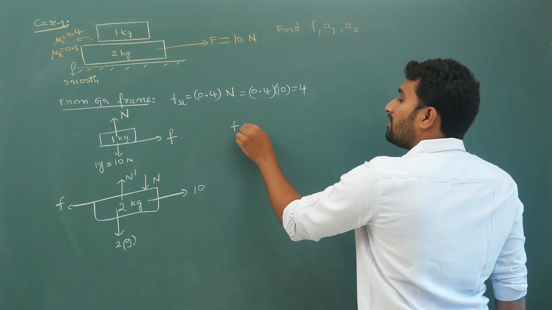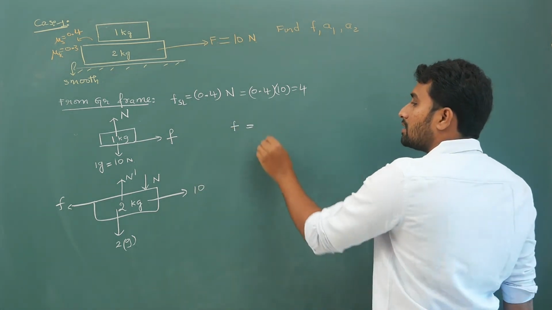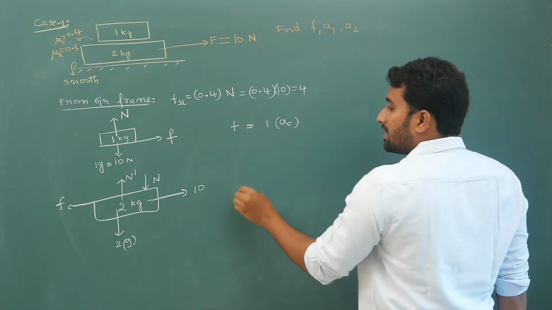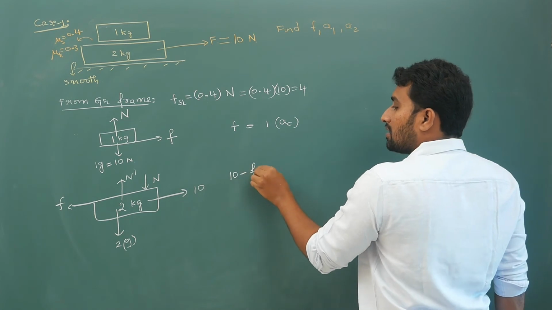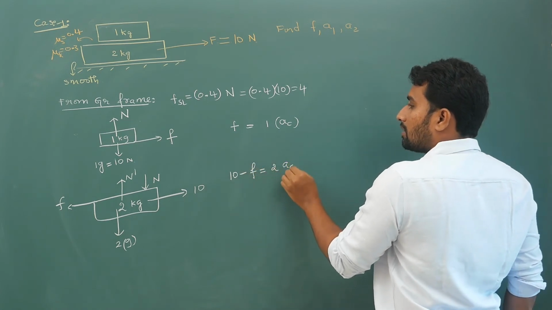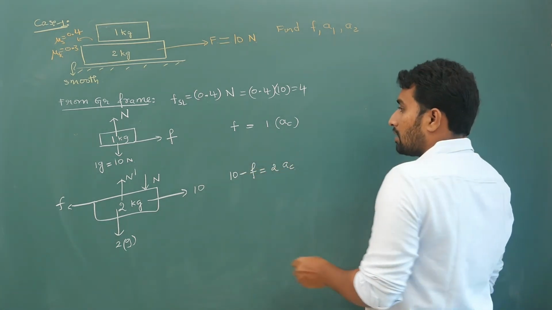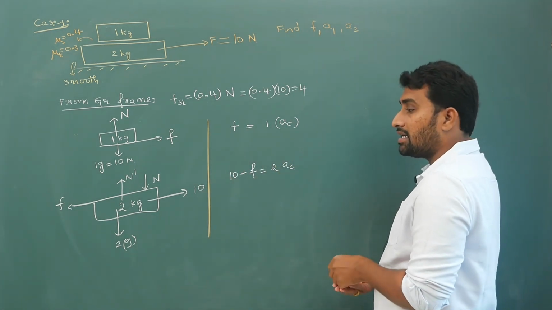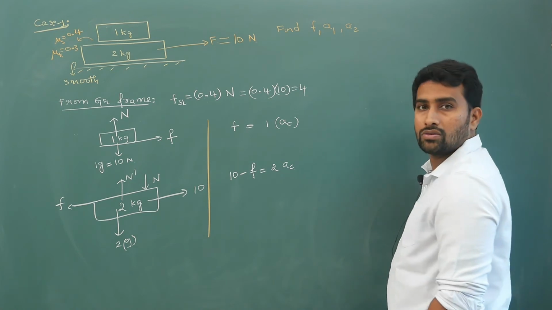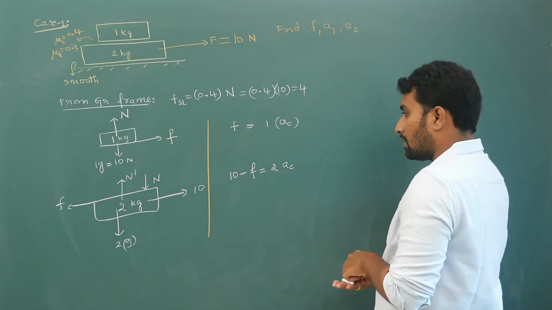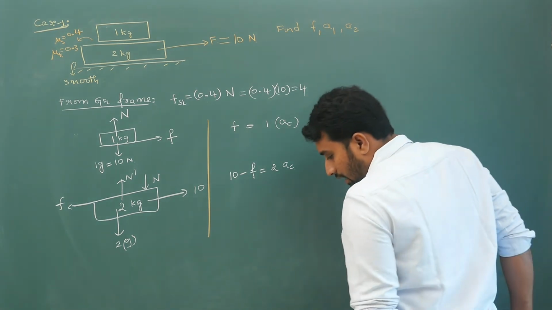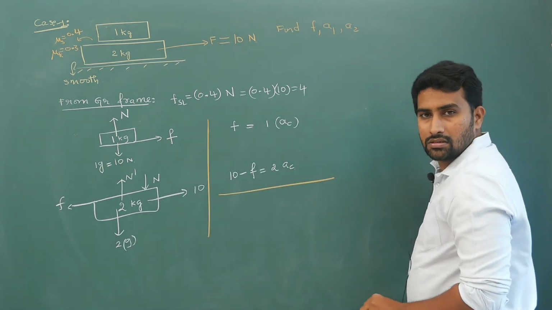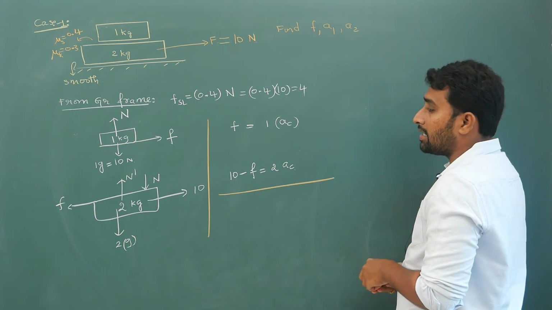Here only one force is there in the horizontal direction. So F is 1 times common acceleration. Here it is 10 minus F is equal to 2 times common acceleration. Right? So you just simply draw lines. I am just simply drawing a line here.